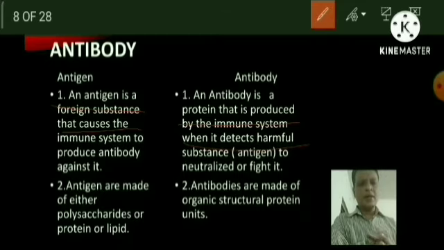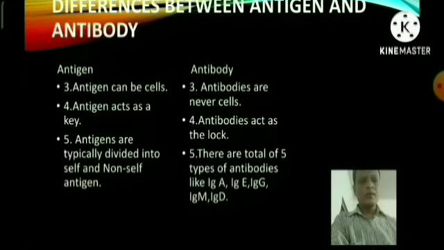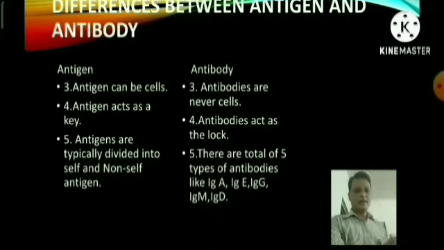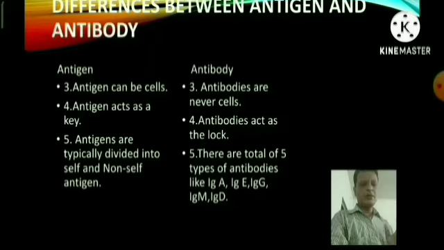Antigens are made of either polysaccharides, proteins or lipids, but antibodies are made of organic structural protein units. Now, antigens can be cells, but antibodies are never cells. Antigens act as a key, antibodies act as a lock. Antigens are typically divided into self and non-self antigens, but for antibodies there are a total of 5 types: IgA, IgE, IgG, IgM, and IgD.